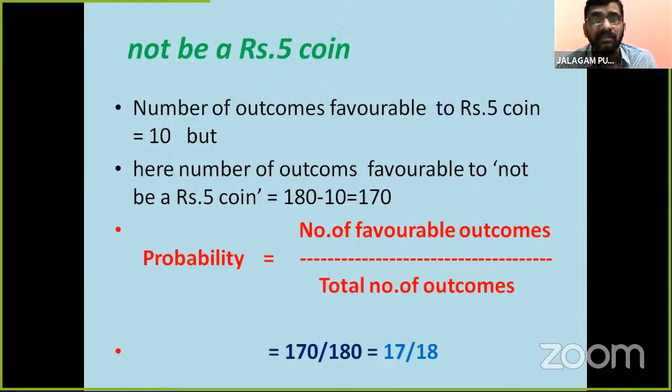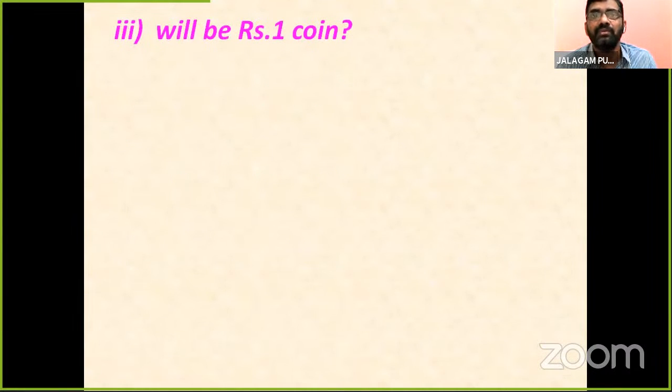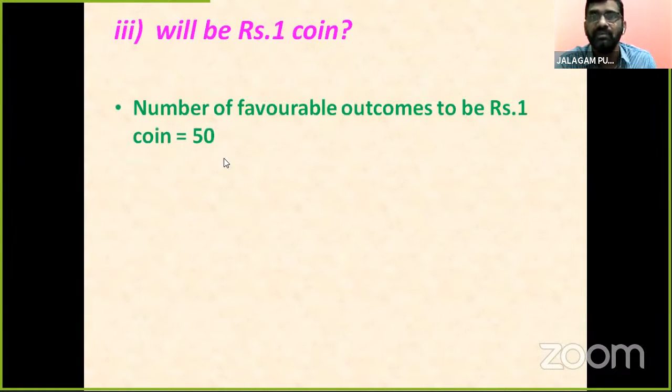Now let's look at the next one, children. Here, the next one will be a 1 rupee coin. Now, the number of favorable outcomes to be a 1 rupee coin. How many 1 rupee coins are there, children? Yes, 50. That's why 50 is the number of favorable outcomes.